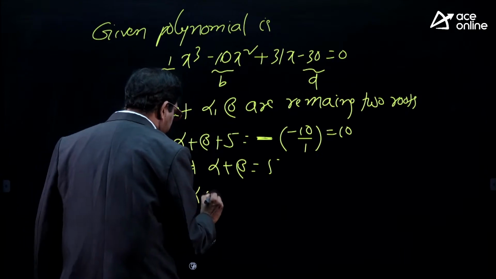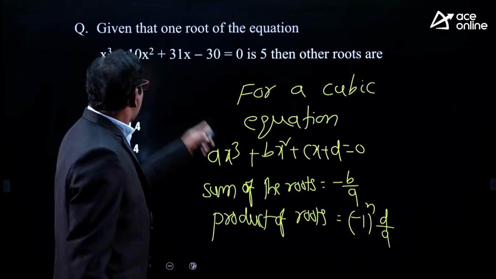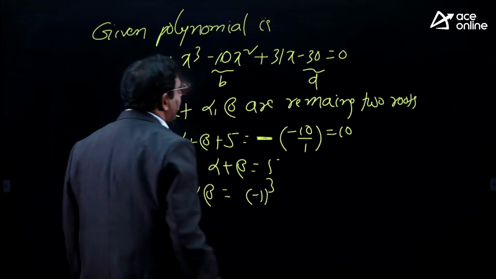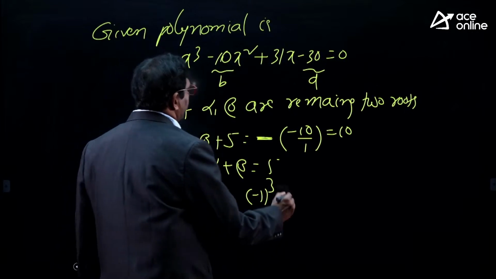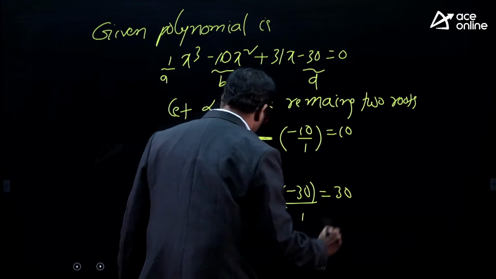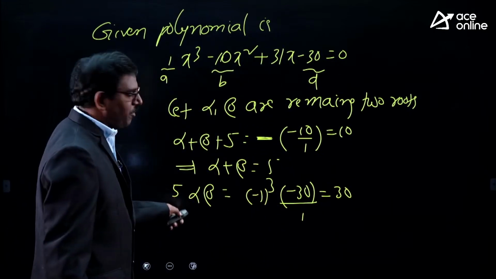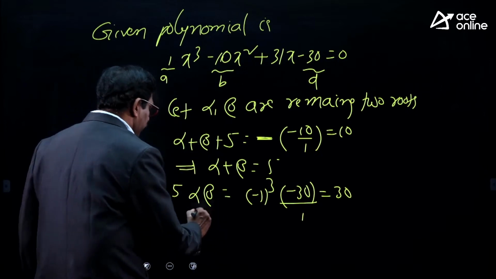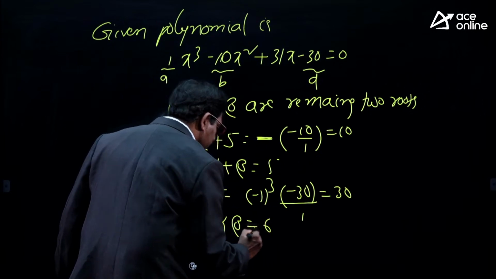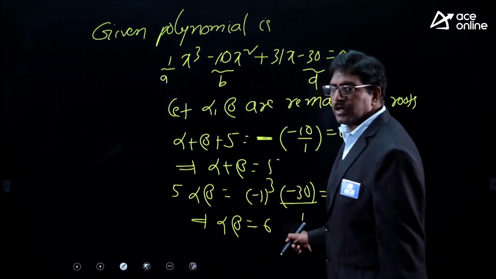Next, the product of the roots: alpha beta into 5 is equal to minus 1 whole cube into d by a, that is minus 30 by 1, so 30. That implies alpha beta is equal to 6. Now it is very clear: sum is 5 and product is 6.